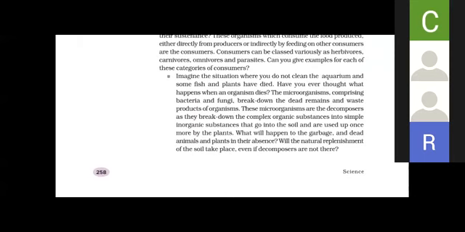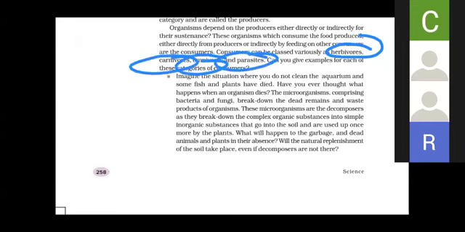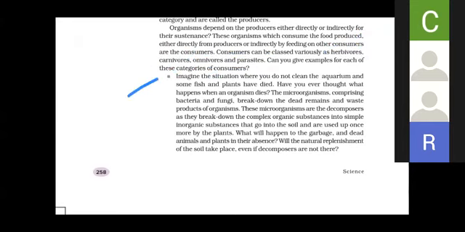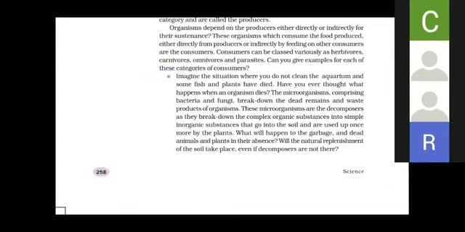Look at the last paragraph, children. Can you give an example for each category of consumer? You have to learn four examples: four examples of herbivorous, four examples of carnivorous, omnivorous, parasites. Now, this paragraph is very important. Most of the time questions are asked based on this paragraph in different ways, like straightforward questions or justification type questions. So focus on this.